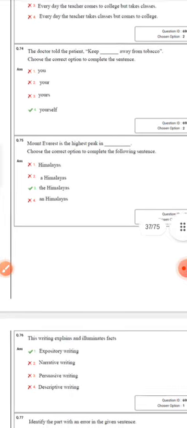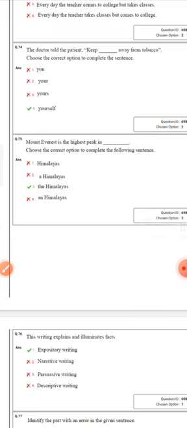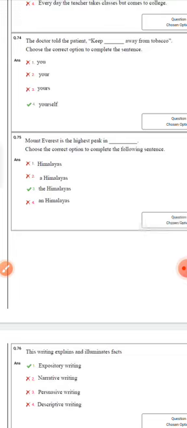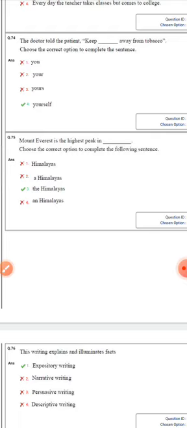The doctor told the patient keep dash away from tobacco. Here you see, keep away, we are following this, but before that who is going to say it? The doctor told the patient. ఎవరు చెప్తున్నారు ఎవరి కోసం? ఓకే, చూడండి. The doctor told the patient, keep yourself away from tobacco.